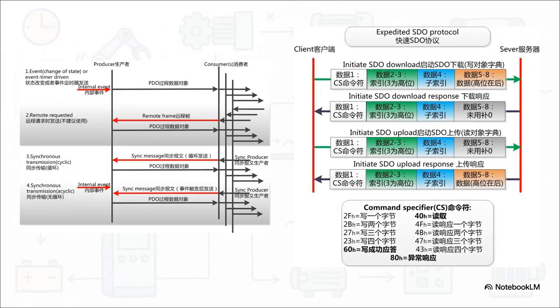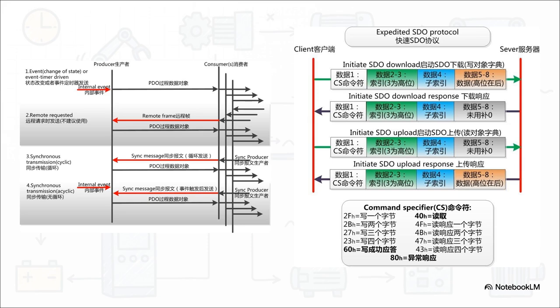Now, I know these diagrams are a little technical, and yeah, they're not in English, but don't worry about the words. Just look at the arrows. On the left, you see the PDO model. See how one device sends a message and a bunch of other devices can just listen in? It's a one-way broadcast.